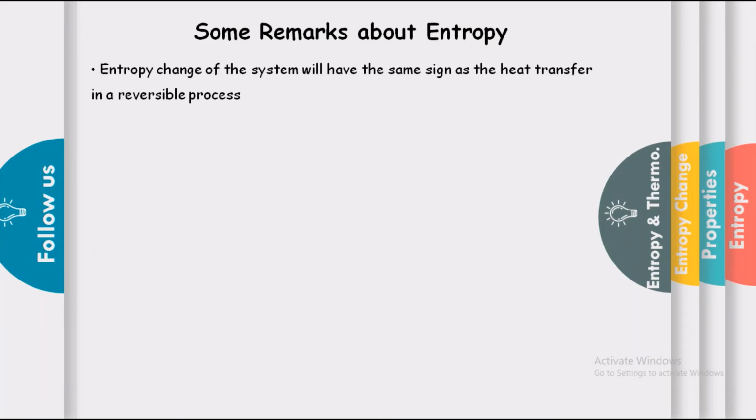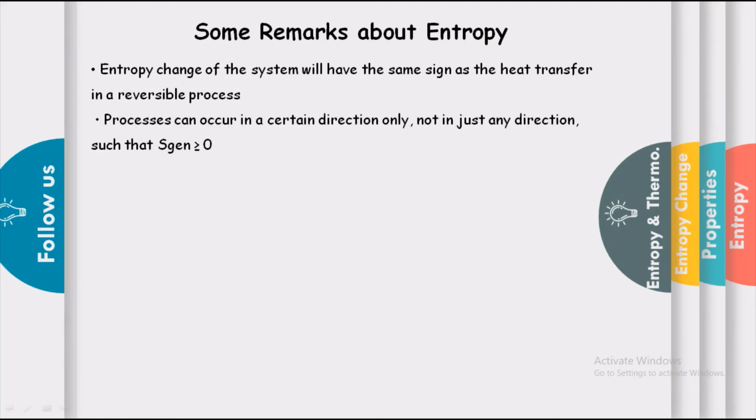In that, first is that the entropy change of the system will have the same sign as the heat transfer in a reversible process. Then, processes can occur in a certain direction only, not in just any direction, such that the entropy generation is greater than or equal to 0.